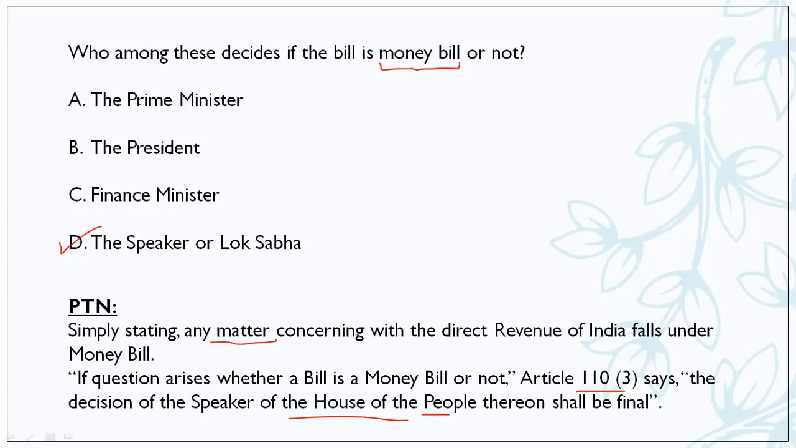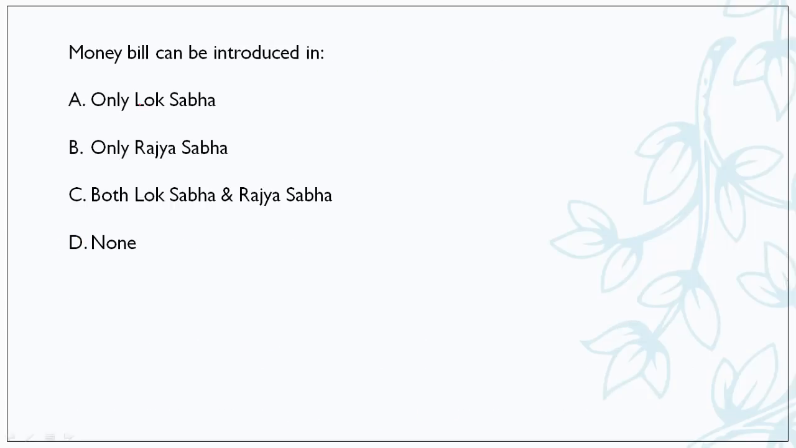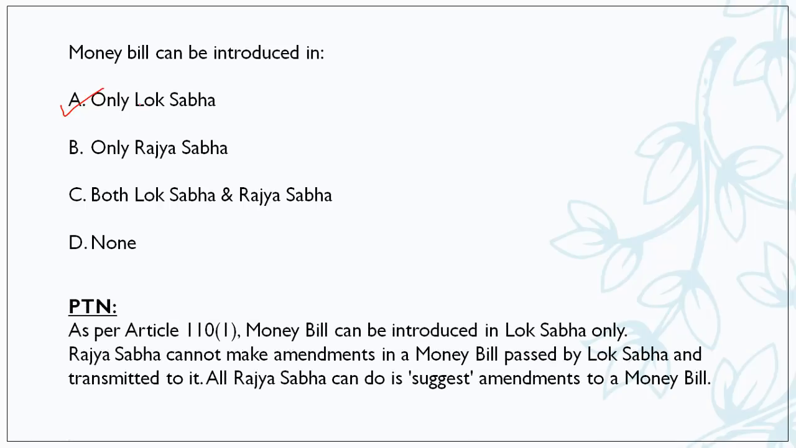Moving forward, next is another question on money bill. So money bill can be introduced in, friends please note it down, money bill सिर्फ और सिर्फ लोक सभा में ही introduce हो सकता है. Let's see the PTN. So as per Article 110(1), money bill can be introduced in Lok Sabha only, that is the lower house. Rajya Sabha cannot make amendments in a money bill passed by a Lok Sabha. अगर लोक सभा से पास हो गया है, राज्य सभा उसमें amendments यानी changes नहीं कर सकता. And all Rajya Sabha can do is suggest amendment to the money bill. सिर्फ उसमें कुछ changes suggest कर सकता है, खुद से amendment नहीं कर सकता.